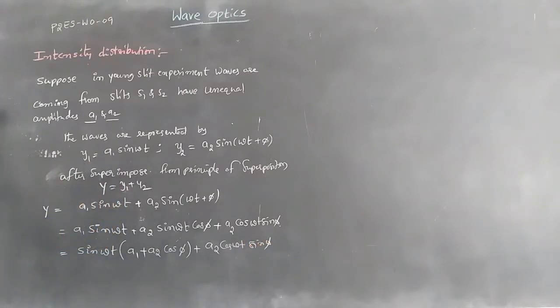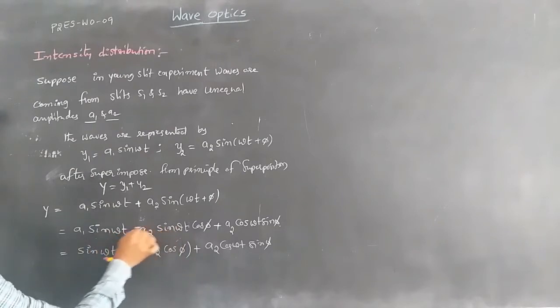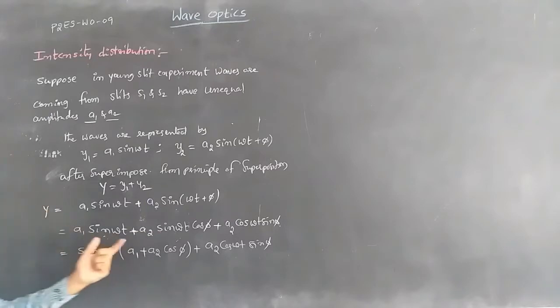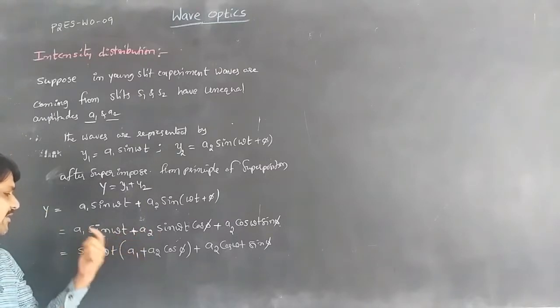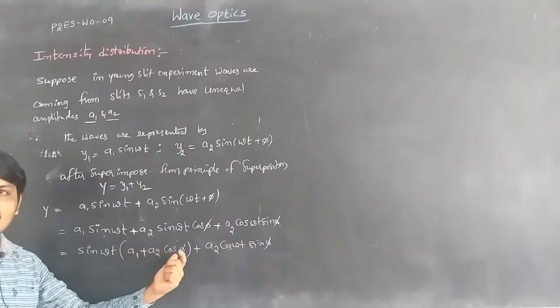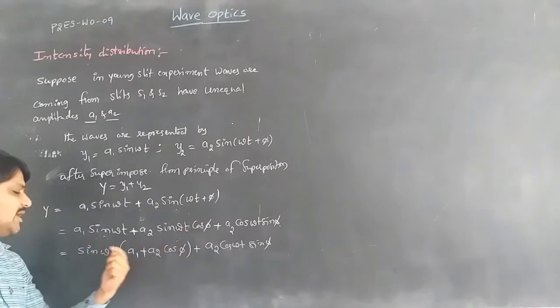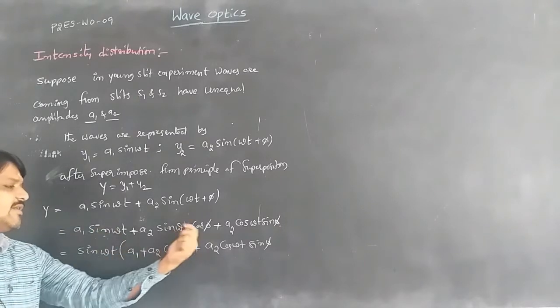Since sin omega t is a common term, we take it outside: y = sin omega t (A1 + A2 cos pi) + A2 cos omega t sin pi.